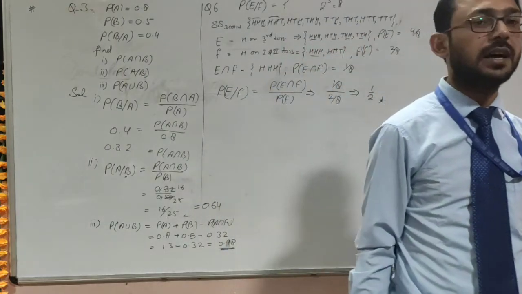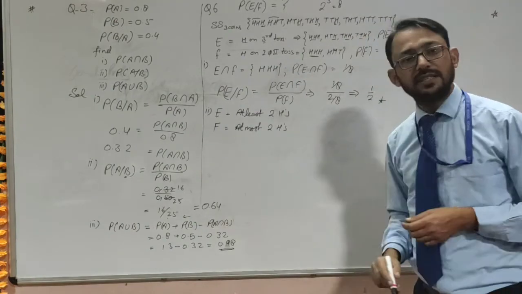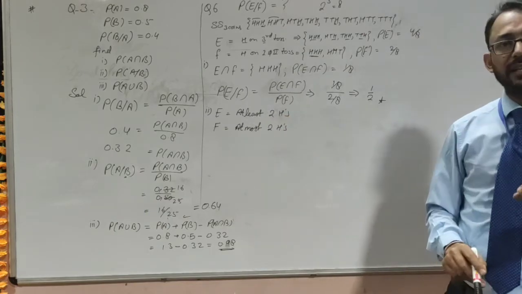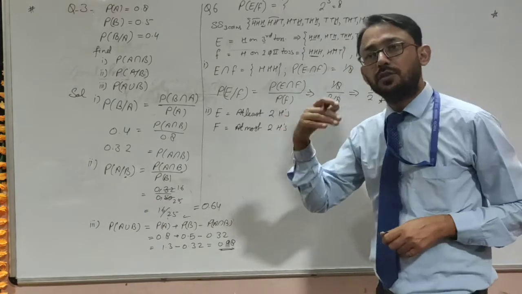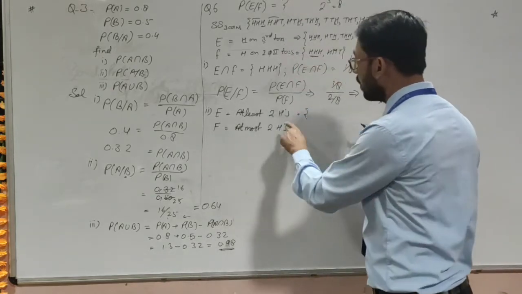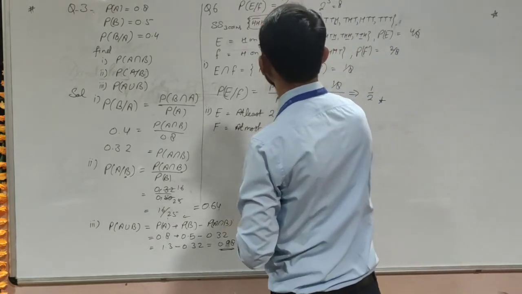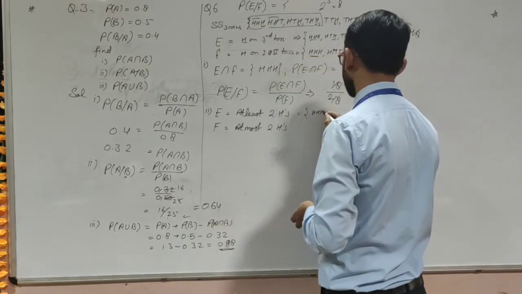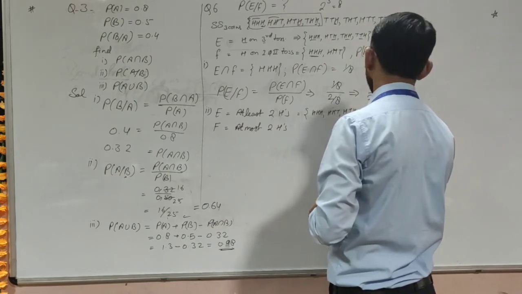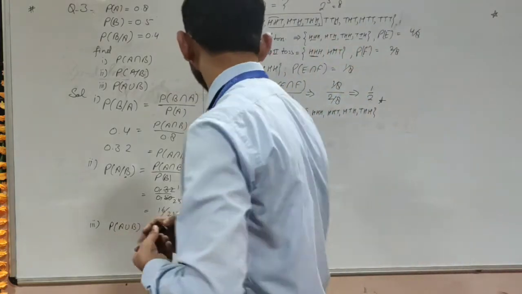Now we are going for the next case. Now the next case is E is the event in which at least two heads are there. At least means two or more. So it will be HHH, HHT, HTH, THH.